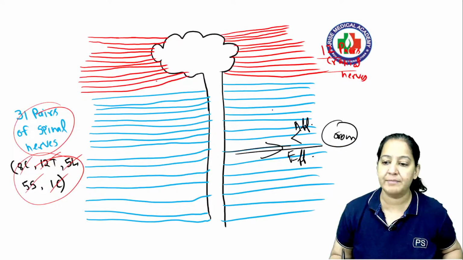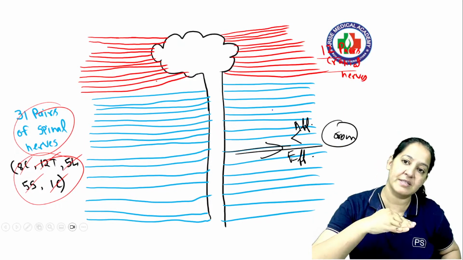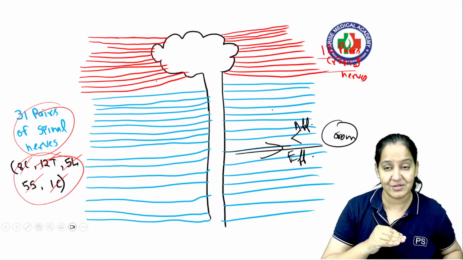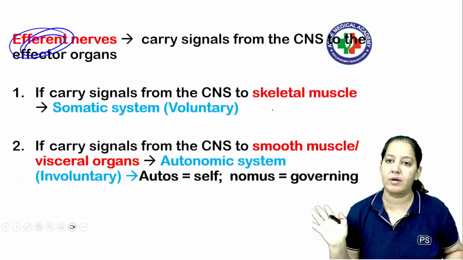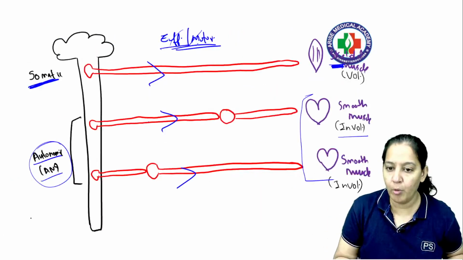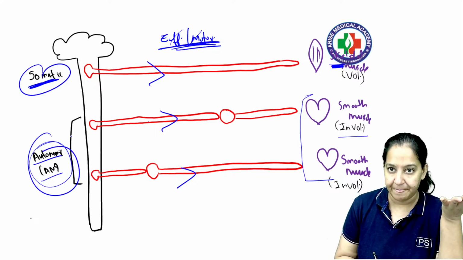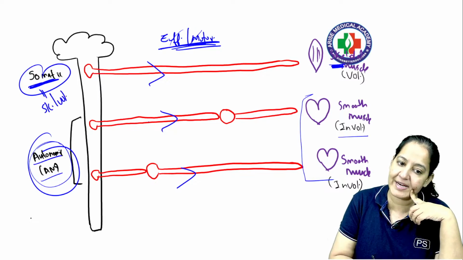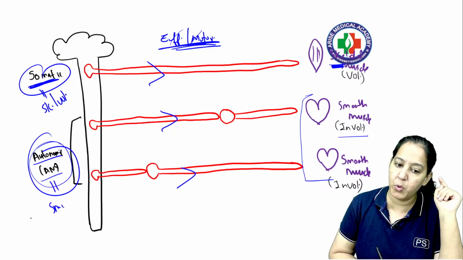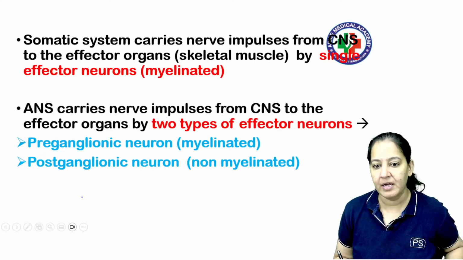Now, nerves are of two types, the sensory and the motor. Sensory carries signals from the organ towards the central nervous system. I am interested in motor. The motor carries the signal from the central nervous system towards the organ. Motor is efferent and it is of two types, somatic and autonomic, depending on which organ it is supplying. If it is supplying skeletal muscle, that is voluntary, it's somatic. And if it is supplying smooth muscle or involuntary, it is autonomic. Got my point?